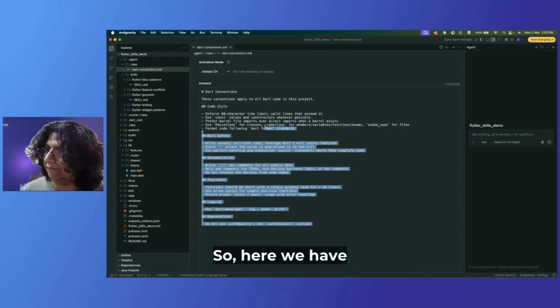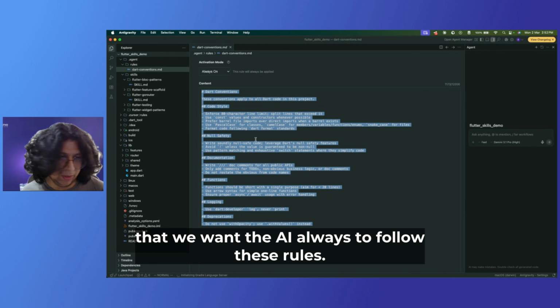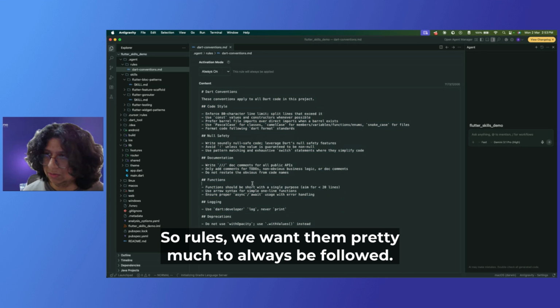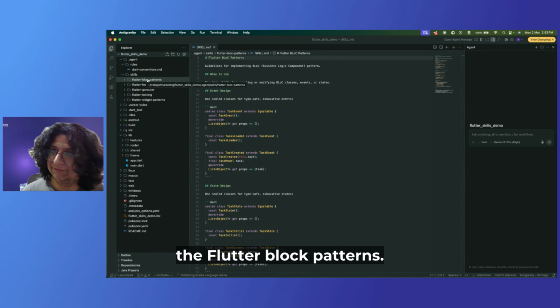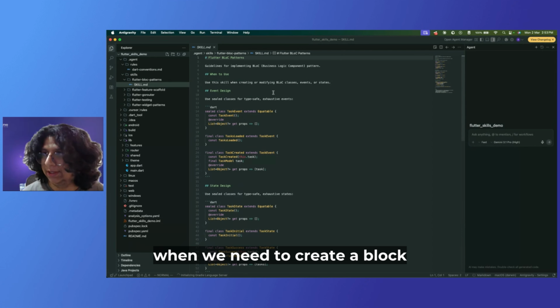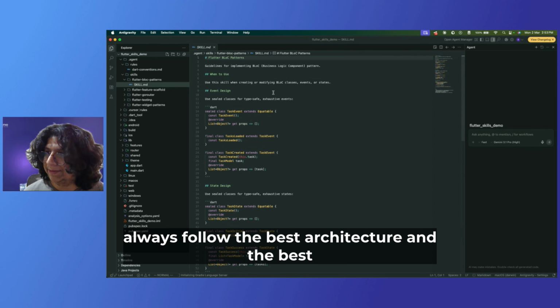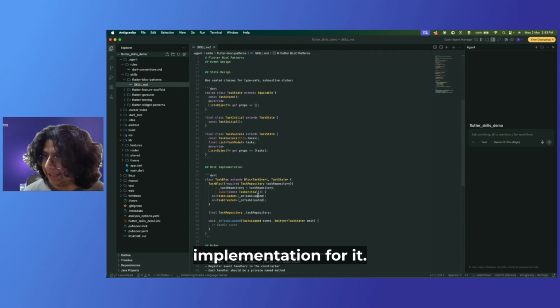So here we have some small rules about Dart conventions that we want the AI to always follow. So rules, we want them pretty much to always be followed. And for the skills, here we have, for example, the Flutter bloc patterns for the AI to know that when we need to create a bloc, always follow the best architecture and the best implementation for it.